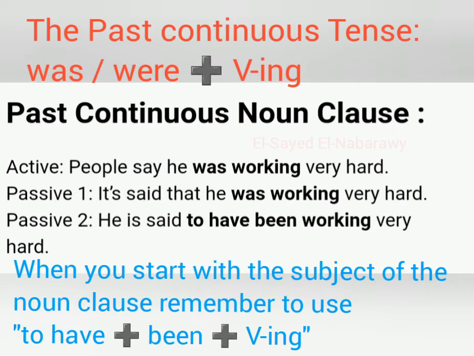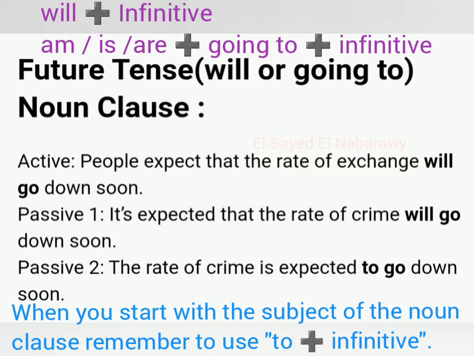Past continuous noun clause. Past continuous is was or were plus verb ing. People say he was working very hard. It's said that he was working very hard. He is said to have been working very hard. So remember to use to have been plus verb ing. Why? Because we have a past continuous noun clause. To have been plus verb ing.